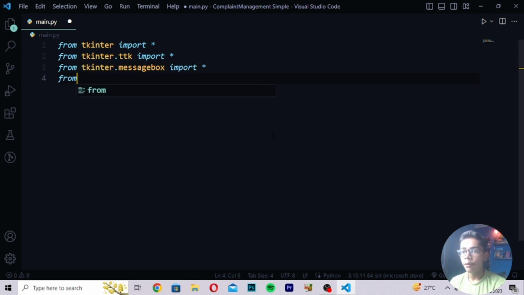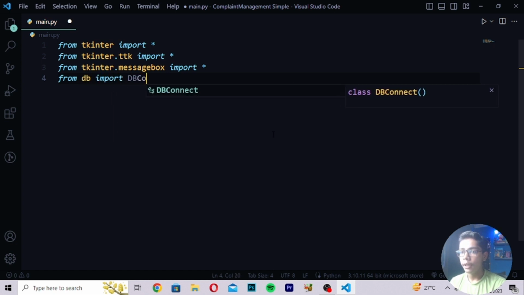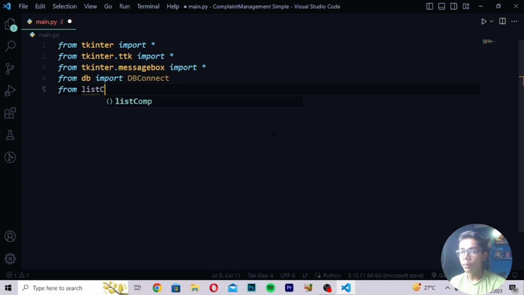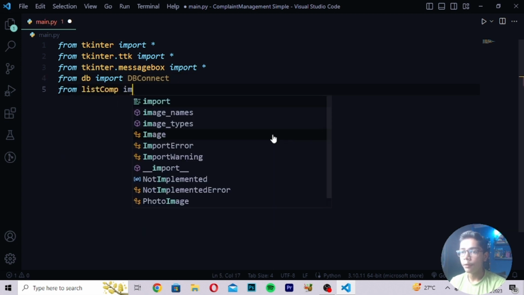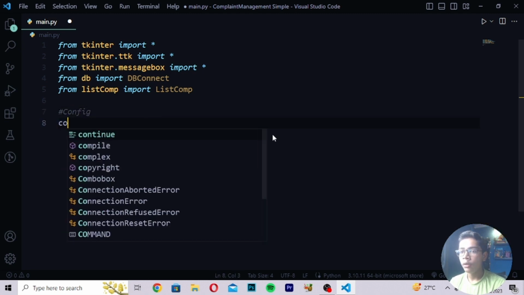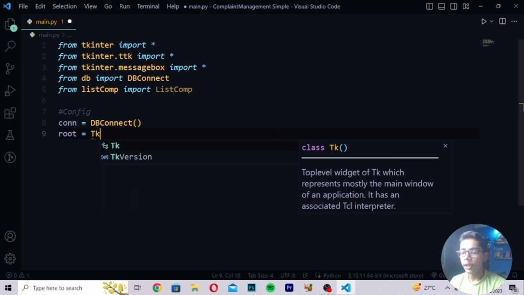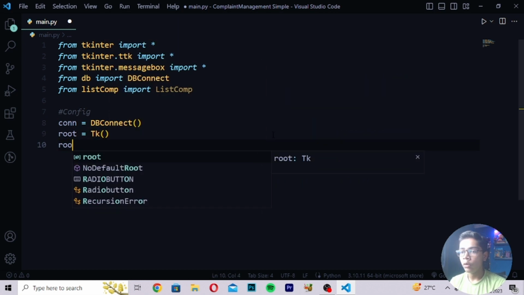Then you have to write from db import value, and then write db connect. When you've written this, here you have to write from list form, and then write import list form value. Then write a comment, config, and after writing this config value, you have to write connect equals db connect, and then write root equals tk, and here you write root.